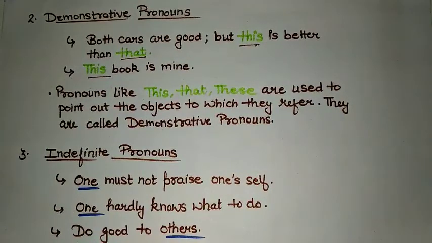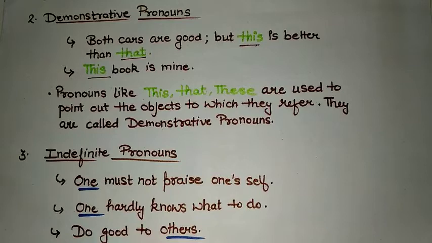What are they doing? Actually, they are pointing something. Here in the first example, this and that are pointing to some cars. Means we are talking about a thing. In the next example also, this is pointing out the book. So, pronouns like this, that, these are used to point out the objects to which they refer. Such pronouns are called demonstrative pronouns.